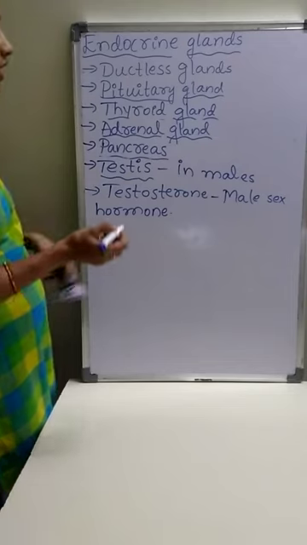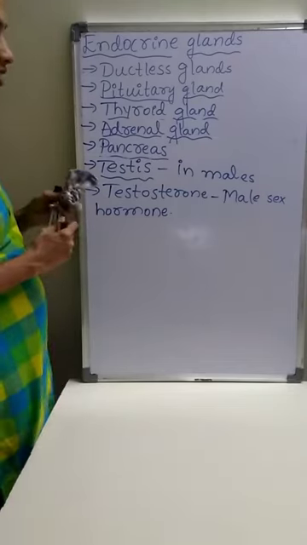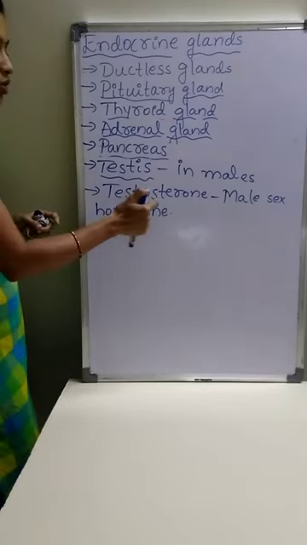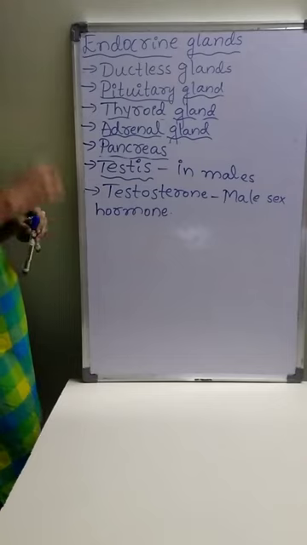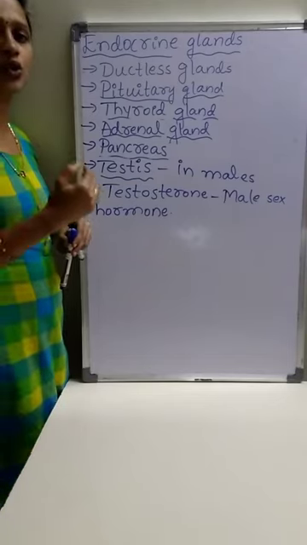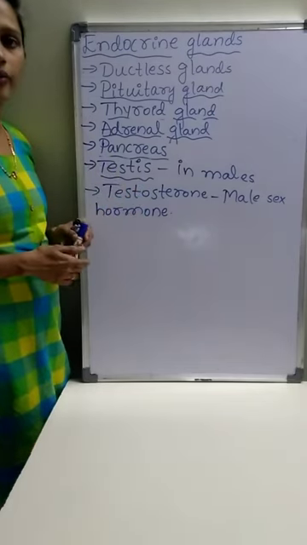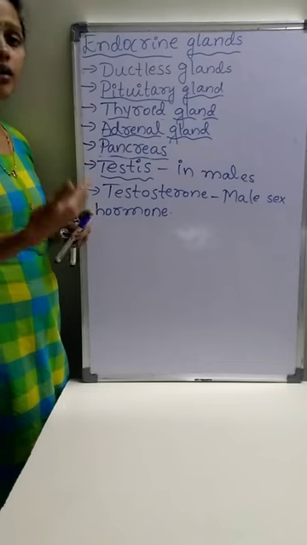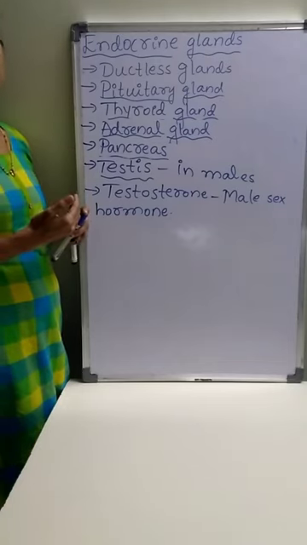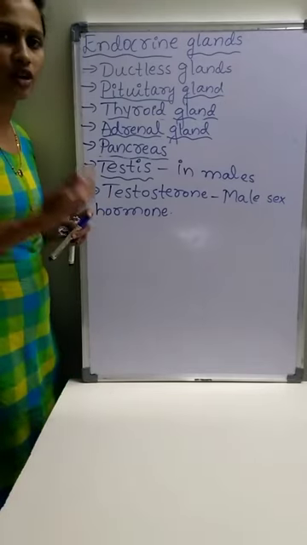Testis is one of the endocrine glands present in males which secretes a hormone called testosterone. And this testosterone hormone controls the development of the secondary sexual organs in males, like testes, and the production of sperms.